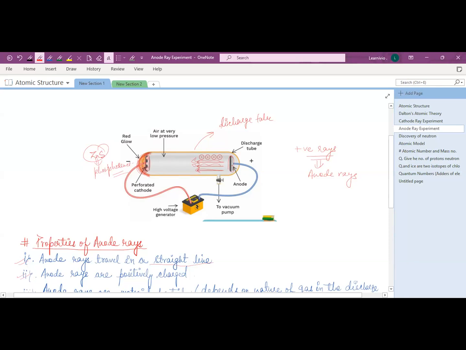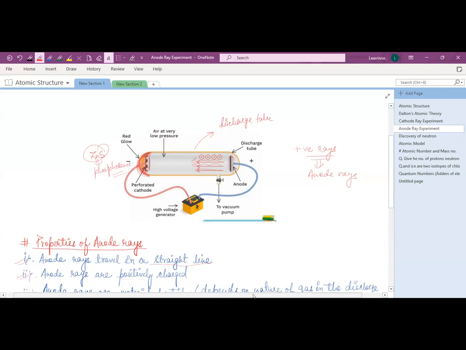When they pass through the perforated cathode, they strike the zinc sulfide coating, and a bright spot is developed on the coating.